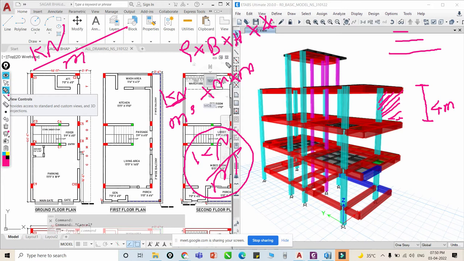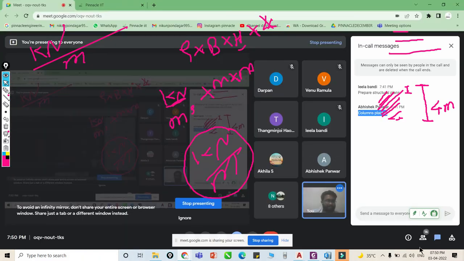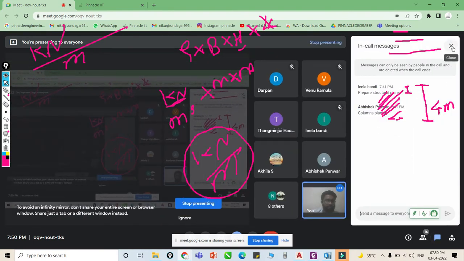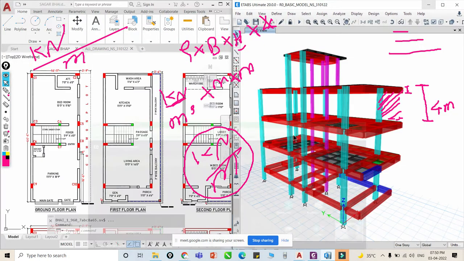Now my question: we know the width, it may be 4 inch, it may be 9 inch. So what is the height of this? How can we calculate this height? Is it 4 meter, or do we have to deduct this beam depth? How can we calculate this height? We have to deduct this beam depth or not? This is my question. Anyone? Hello? Anyone? I don't know, sir. Okay, okay.